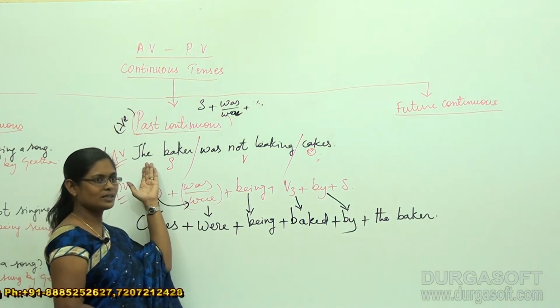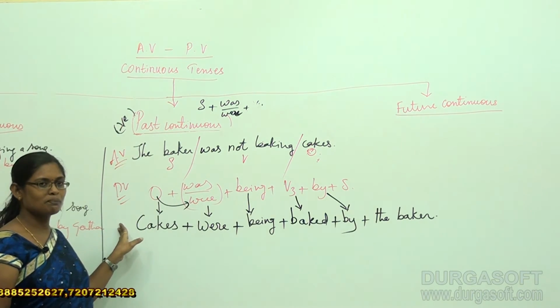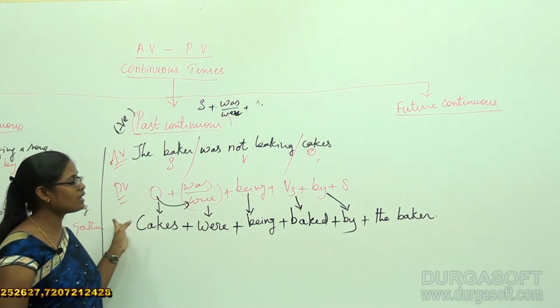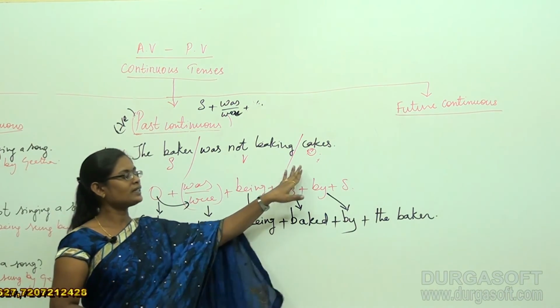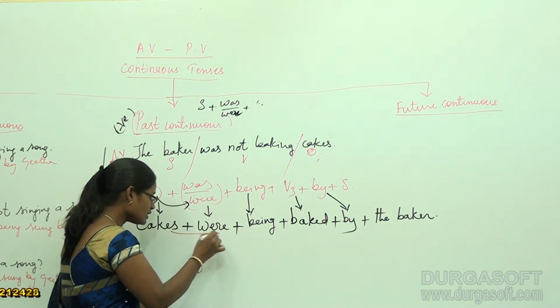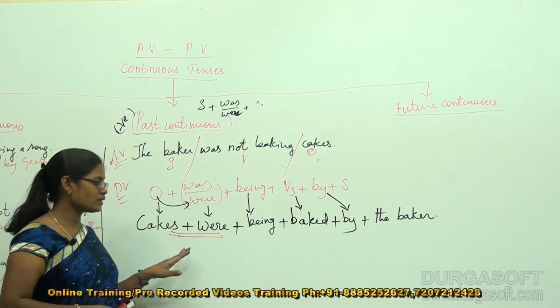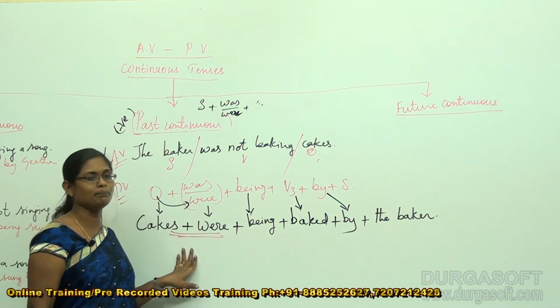So the active voice negative sentence got converted into a passive voice negative sentence, making the object plural here. I would like to show you the difference of these two particular examples.